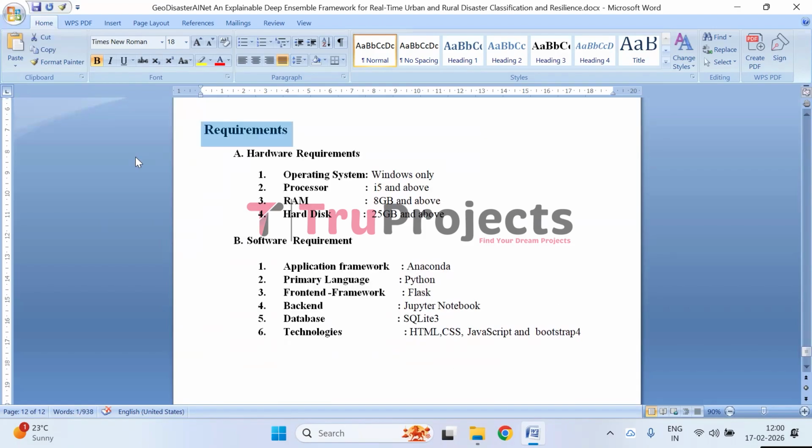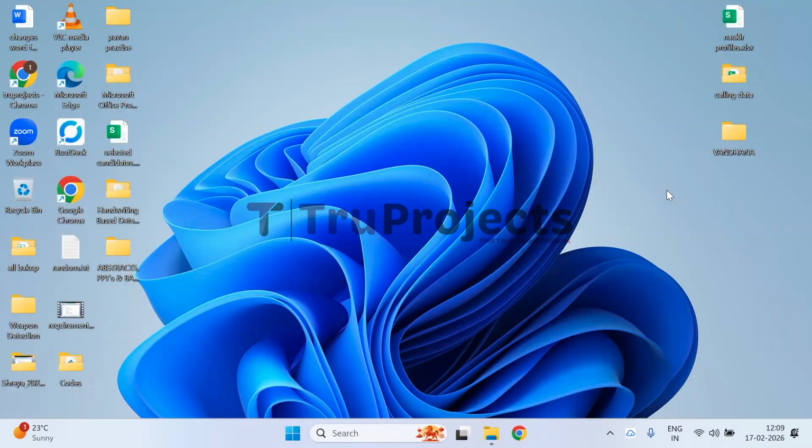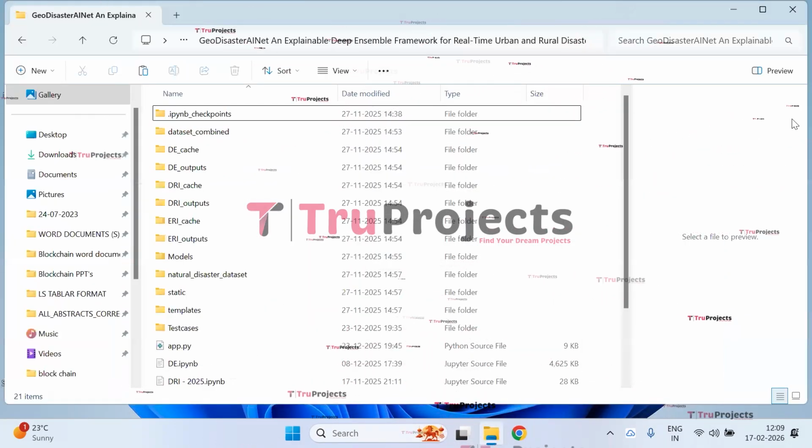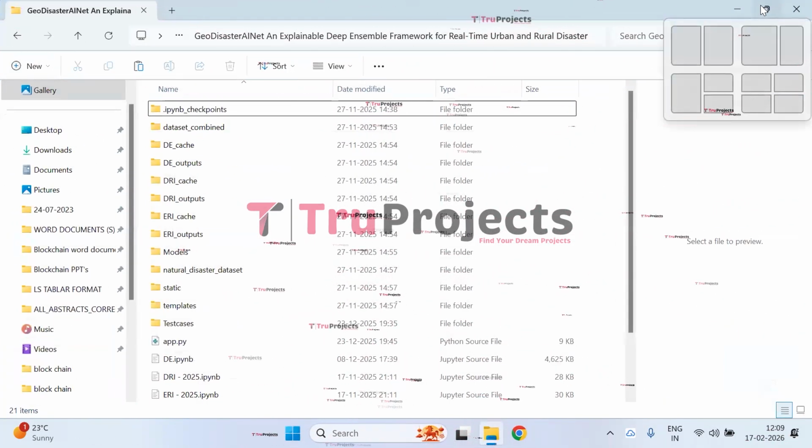Coming to the requirements, we have both hardware requirements and software requirements. Hardware requirements consist of operating system Windows only, processor i5 and above, RAM 8 GB and above, hard disk 25 GB and above. Software requirements consist of application framework Anaconda, primary language is Python, front-end framework is Flask, backend is Jupyter Notebook, database is SQLite 3, technologies which we use to build the front end are HTML, CSS, JavaScript, and Bootstrap 4. To execute the project, first we need to open the project code folder which contains the project source code files.